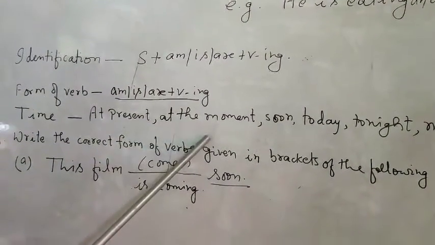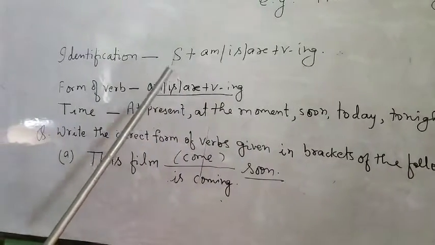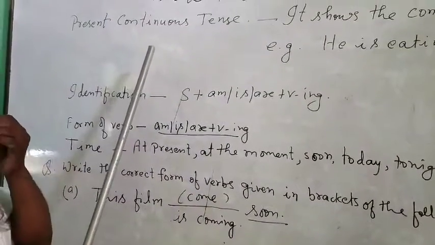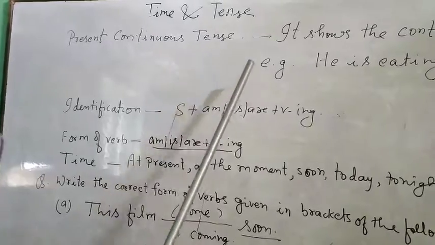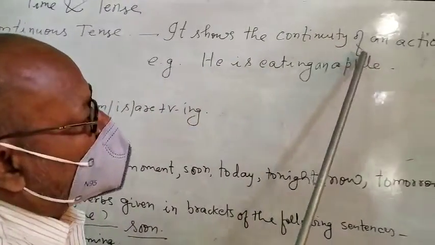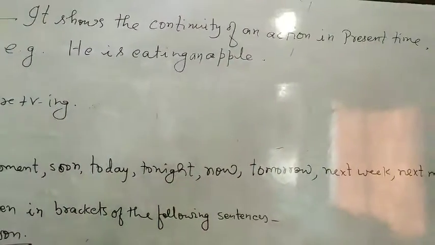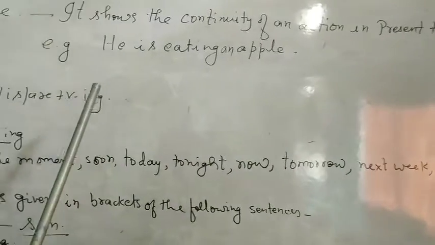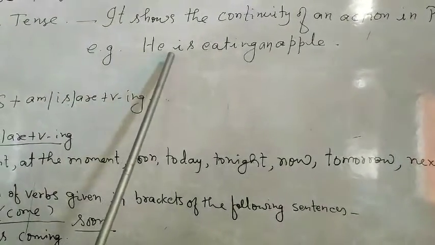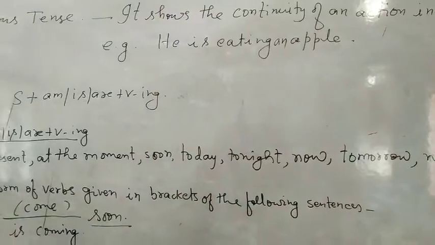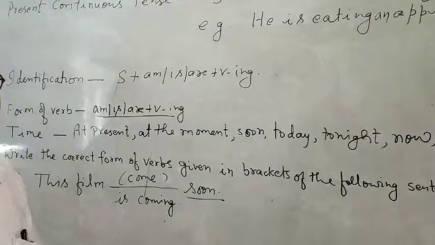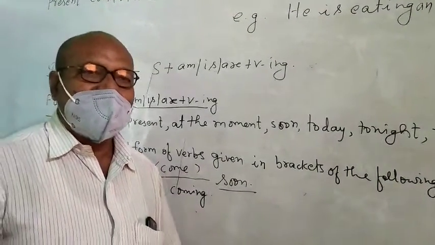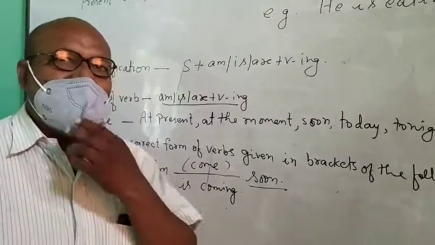In present continuous tense, as we know, present continuous tense shows the continuity of an action in present time. For example, he is eating an apple. It means this action is being performed in present time. It shows its continuity.